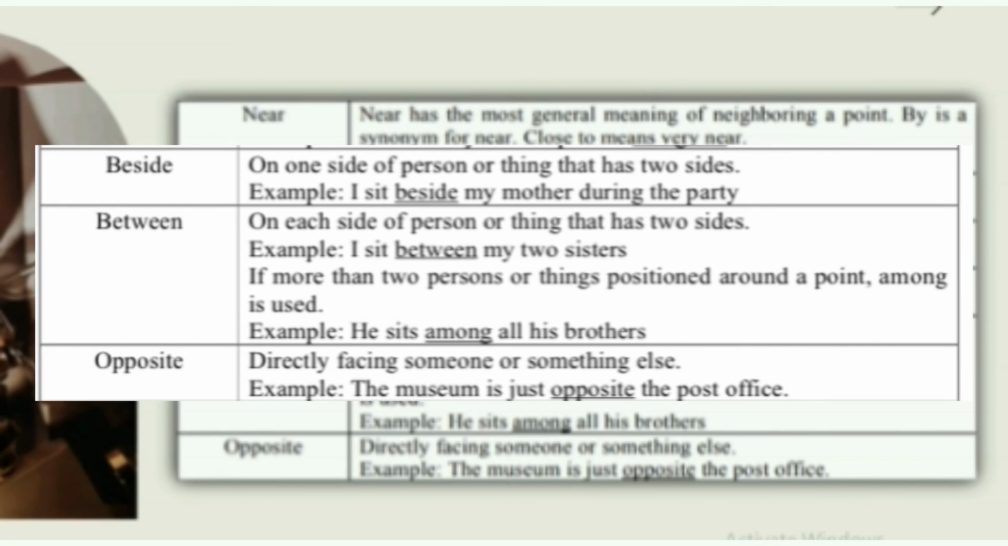If more than two persons or things are positioned around a point, among is used. Example: he sits among all his brothers. Opposite means directly facing someone or something else. Example: the museum is just opposite the post office.